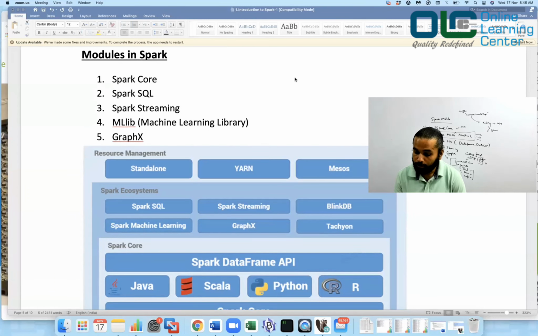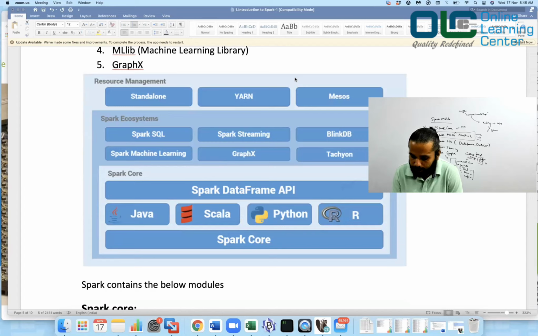Now we are talking about the modules in Spark. As you know, there are a couple of modules: Spark Core, Spark SQL, Spark Streaming, Machine Learning, and GraphX. This diagram shows the modules along with the programming languages. You have Spark Core, the very root, and Spark Core can be programmed using Java, Scala, Python, and R. Then you also have the Spark DataFrame API, which is built out of the core with additional functionalities.